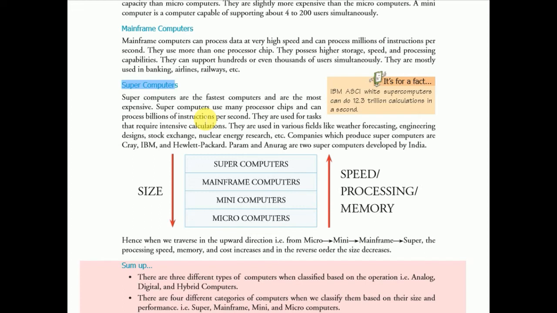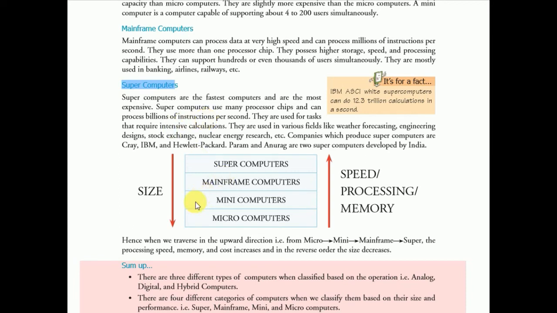They are used for tasks that require intensive calculations, like engineering designs, stock exchange, nuclear energy research, etc. And the two supercomputers developed by India are Param and Anurag.